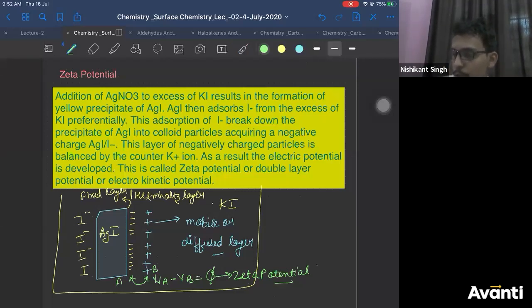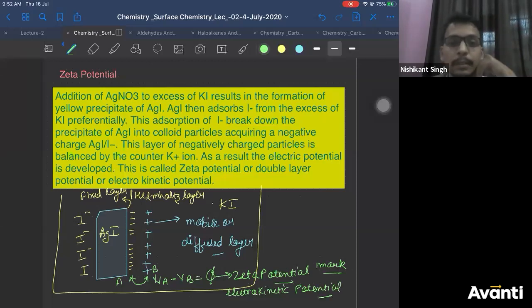This is a 1 mark question for boards also. It is called zeta potential, or its other name is electrokinetic potential. Is that clear, everyone?